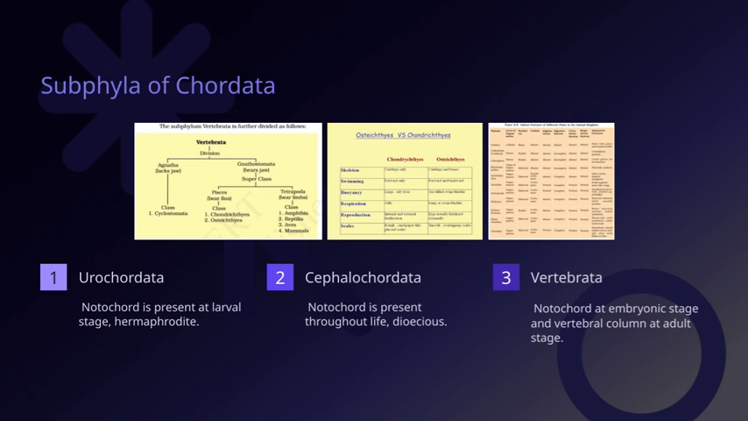Now, in the case of Cephalochordata, we see that the notochord is present during the larval stage, but these animals are hermaphrodites, meaning they possess both reproductive organs. Then, moving to Urochordata, the notochord is typically present only during the larval stage as well. These organisms are usually dioecious, having separate sexes, and they lose the notochord as they develop into the adult form.